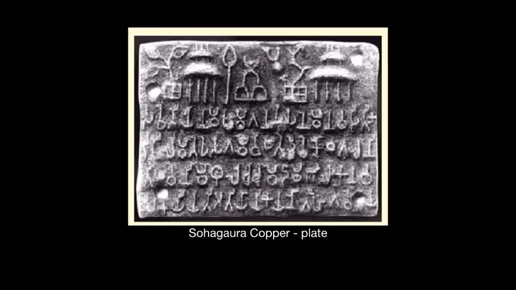If you look closely at your screens, from the left hand side, the first figure that you see is like a tree with leaves and branches coming out. This symbol is known as tree in railing. After that, you see another structure. This symbol is supposed to indicate a granary.